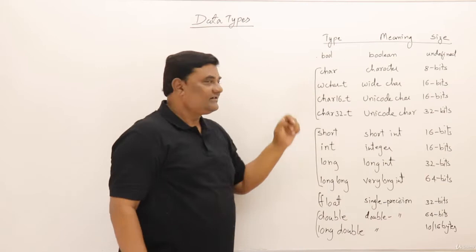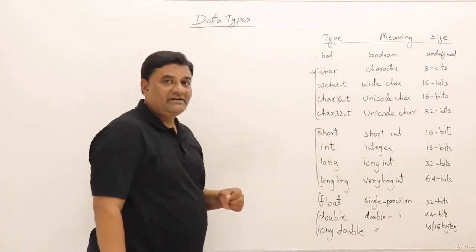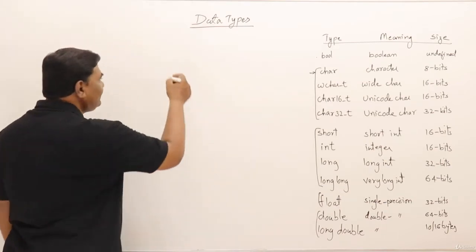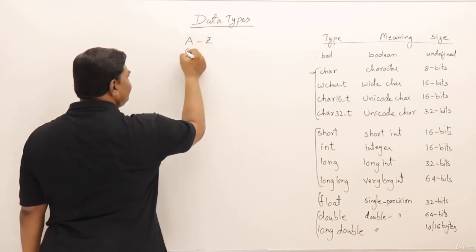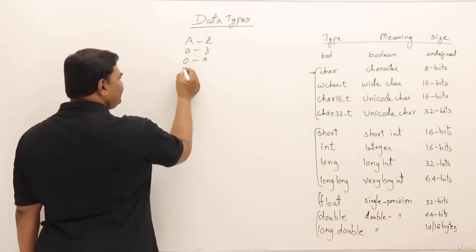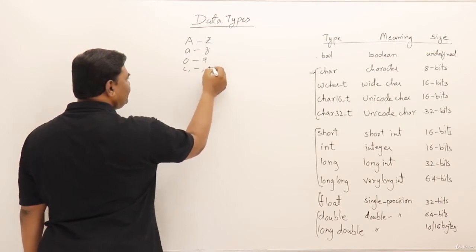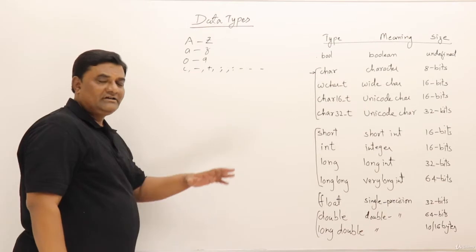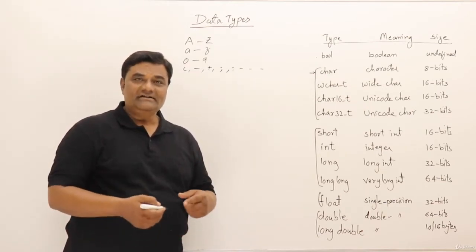Let us talk about character type. In that, this is the first one we will see. So this is useful for storing a character. So character means any English language alphabet. So what are the characters that are there in character set? Capital A to capital Z and small a to small z, and the digits from 0 to 9, and other special symbols like bracket, comma, or minus, plus, semicolon, colon, so on. So all the characters that are there on the keyboard comes under English alphabets, that is character set.